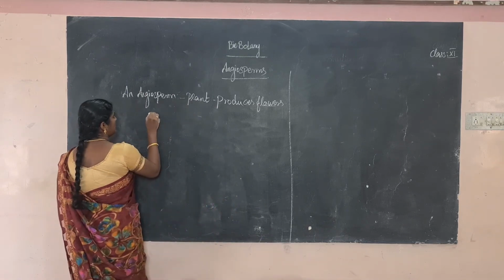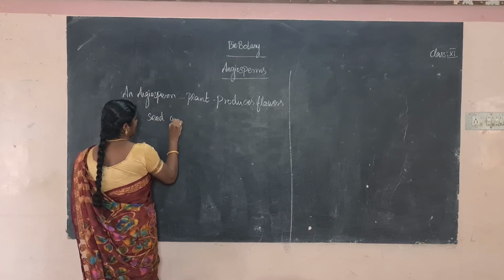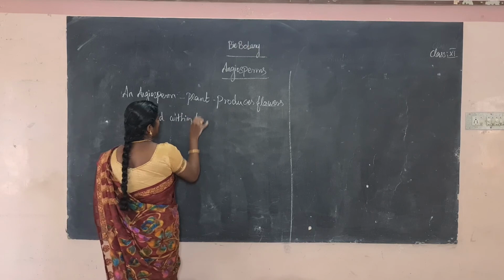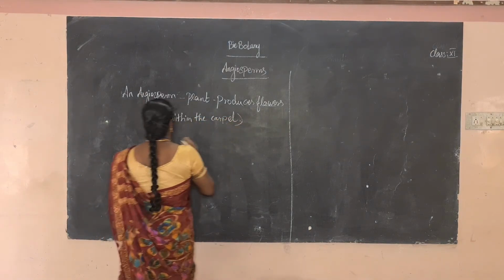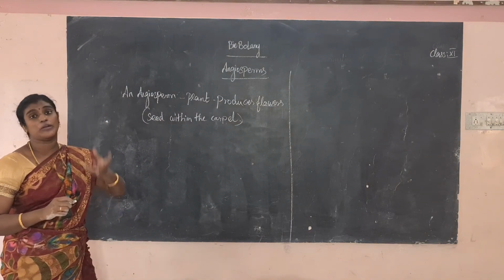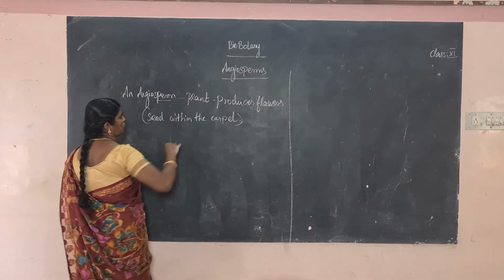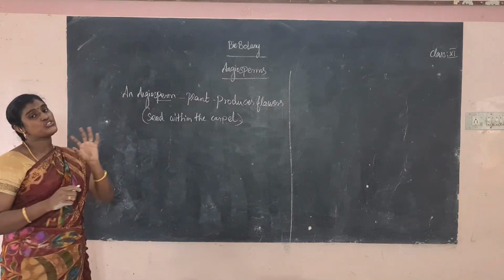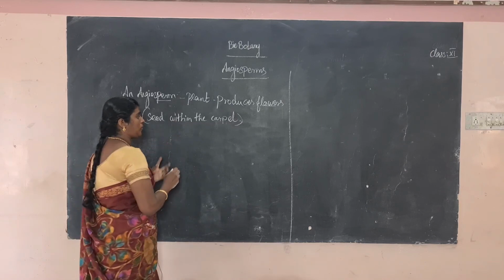Seeds are produced enclosed within a carpel, we can say. Okay? But gymnosperm is a naked seed producing plant, that is the main difference. So angiosperm means seed producing, seed enclosed within a carpel. What is the meaning of enclosed? It is hidden, that is called carpel.